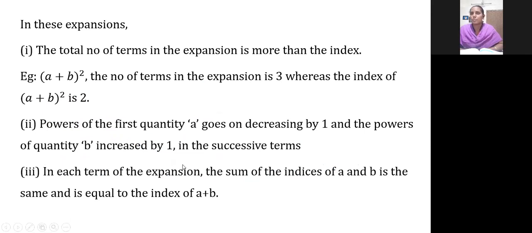If you see the first point, if you are expanding (a plus b) whole square, I told you, the power value, the power is 2 here. The power will be mentioned by using the keyword called index. So on the right hand side, what is the formula for (a plus b) whole square? Can you tell me?